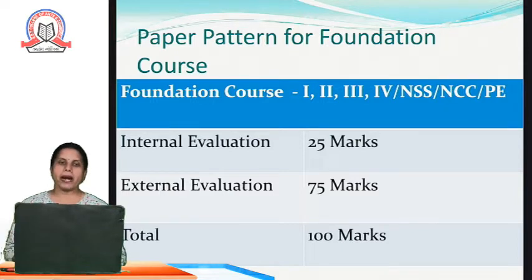Then the paper pattern for the foundation course. For first year BCom, there are a total of 7 subjects in first year, except the foundation course. The foundation course external is for 75 marks, and 25 marks are dedicated to the internal evaluation. Now the internal evaluation is based on the FC project, that is, the foundation project.